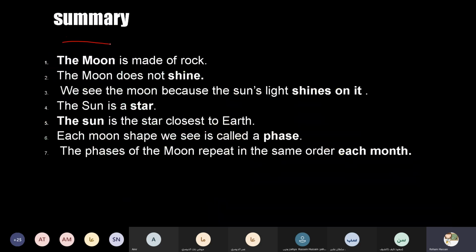So what is the summary of this lesson? Number 1, the moon is made of rock. Number 2, the moon doesn't shine. We see the moon because the sunlight shines on it. The sun is a star. The sun is the star closest to the earth. Each moon shape we see is called a phase, and the phases of the moon repeat in the same order each month. Okay, honey?